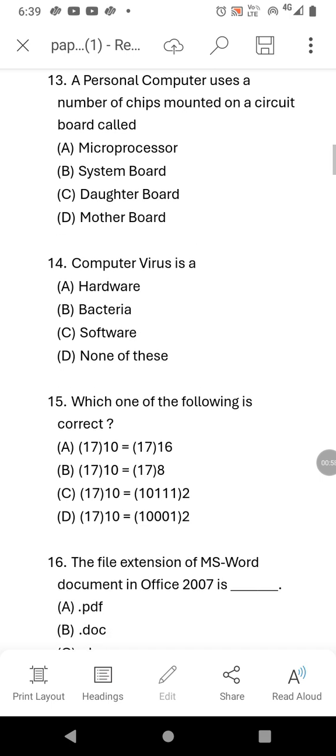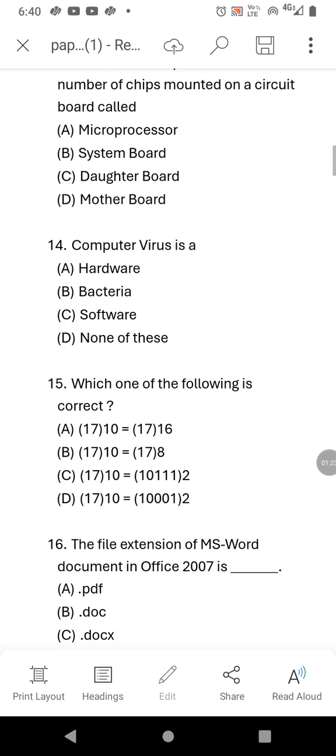Computer virus is a hardware, bacteria, software, none of these. Computer virus is a software. A computer virus is a software, okay? And hardware. Hardware means physical devices which we can touch, okay? It is called as hardware. Bacteria. Bacteria is a biological term. It is not shown in computers.